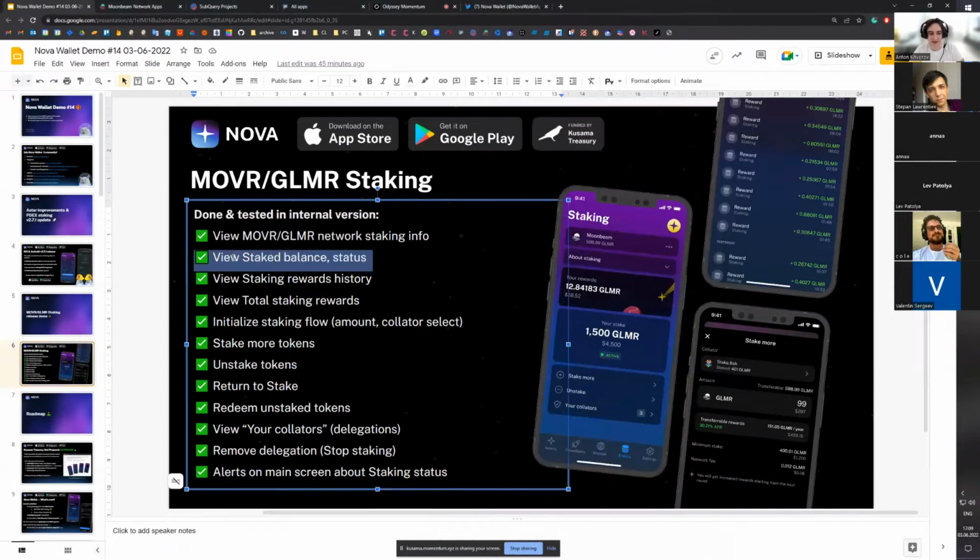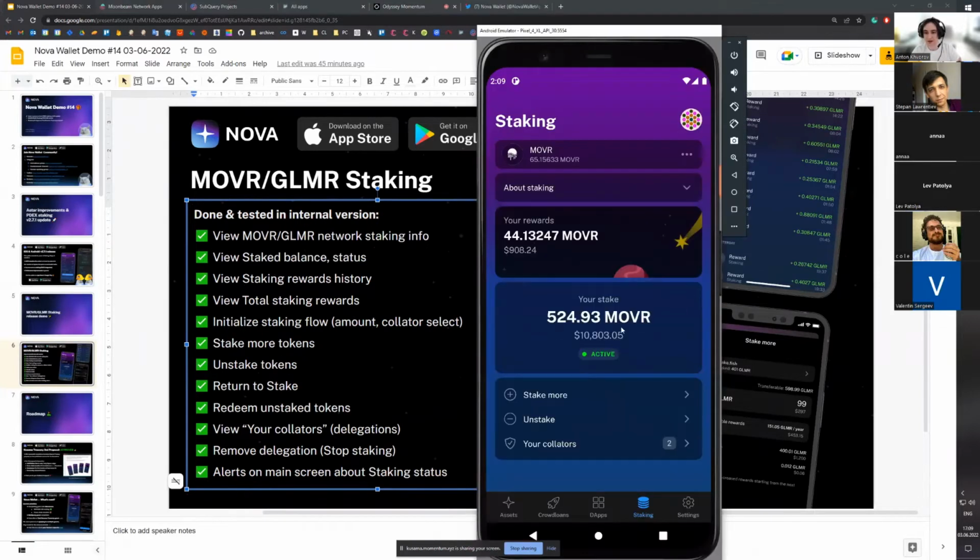The next feature on our list is to view the staked balance and the status. So if you already started to stake, you would be able to see how many tokens you allocated to the staking, which is here 524 something, the fiat value of the stake, and also the status.